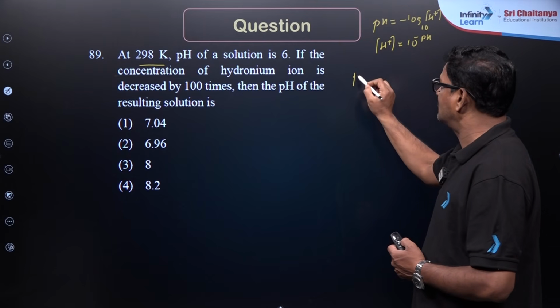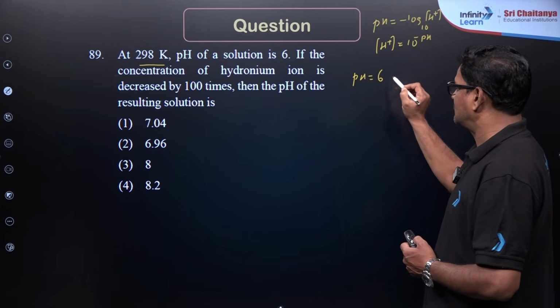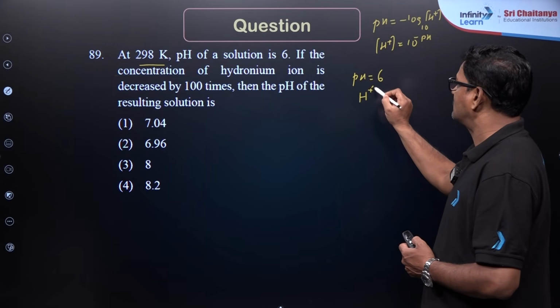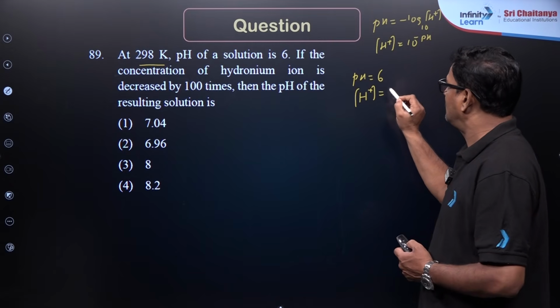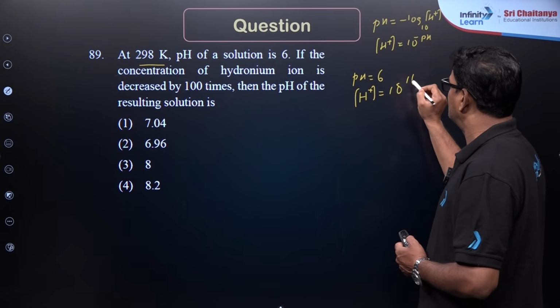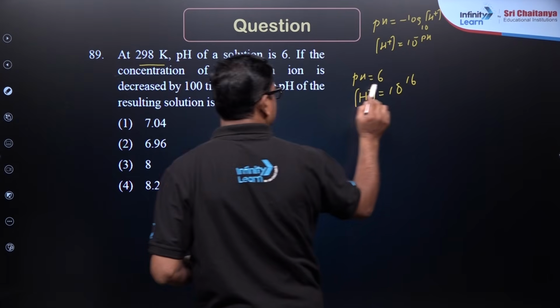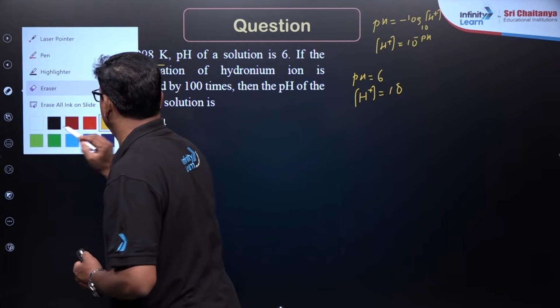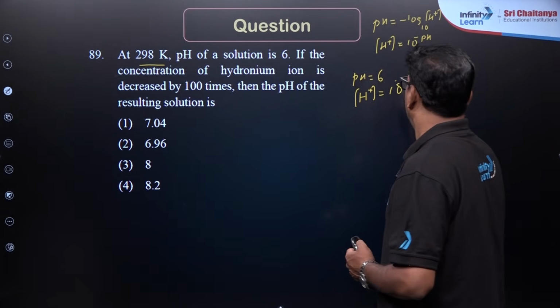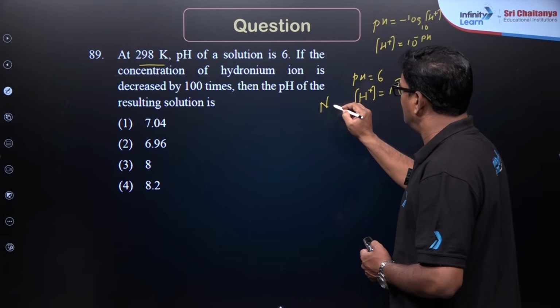So, the pH is given initially as 6, so its H+ concentration is going to be 10 raised to negative 6. You can say that is a normality of one.